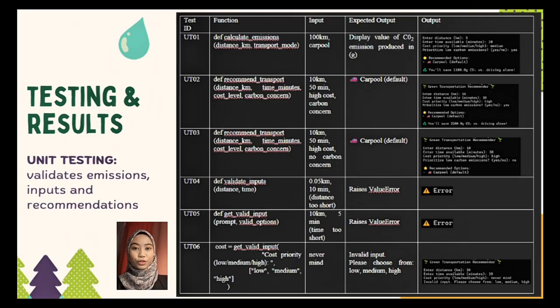What is the function of unit testing? Unit testing will check individual components for accuracy. It validates the emission, input, and also recommendation for our project system. So as we can see in the slide, there are 6 unit tests that have already been executed.